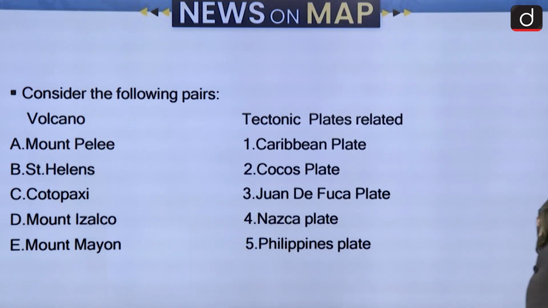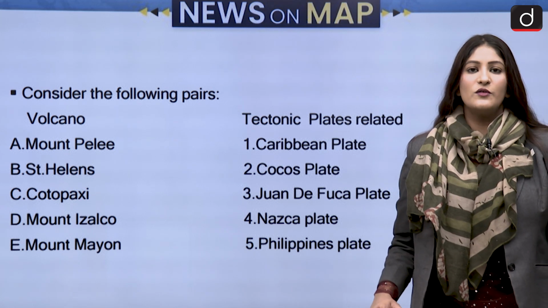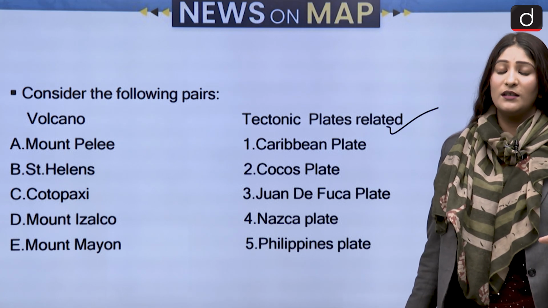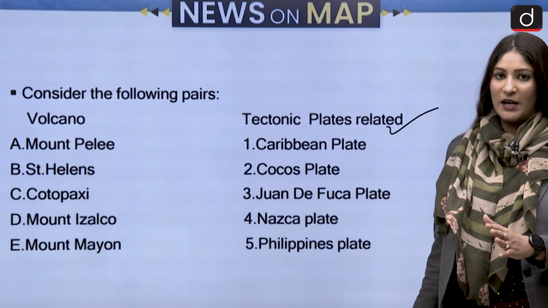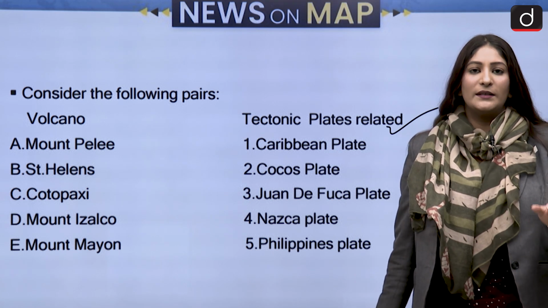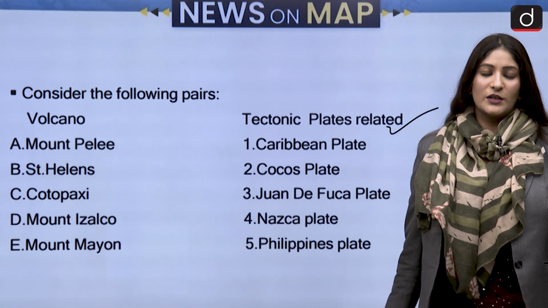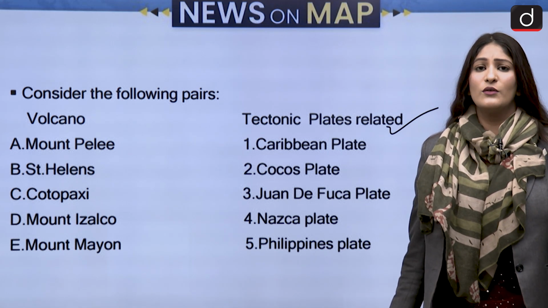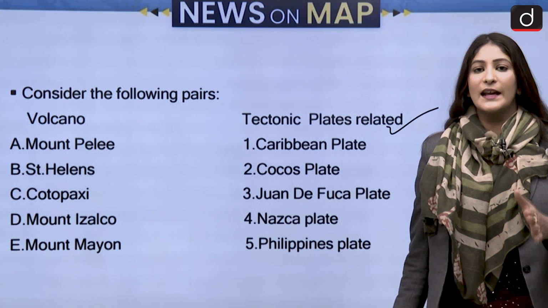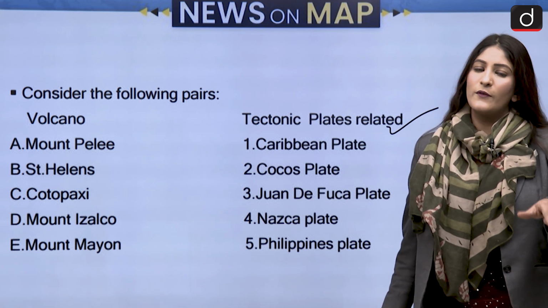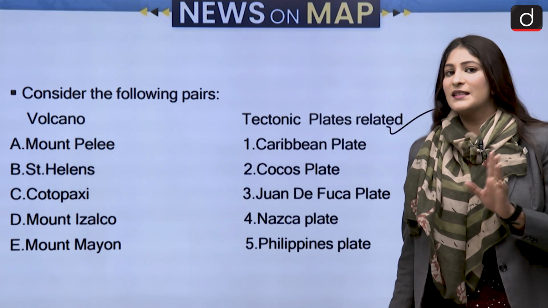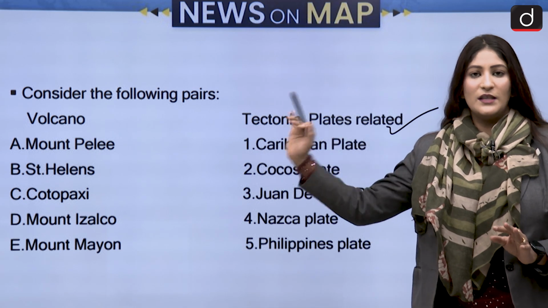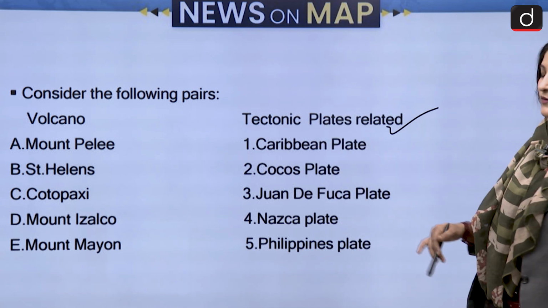Moving ahead to the next set of questions, we have to consider the pairs. We have to match the volcanoes to the tectonic plates they belong to. Tectonic plates are going to be in the news and can be asked in your examination, because of the earthquake in Turkey and Syria. Other than that, in North India, from the Hindu Kush mountains, we had our second earthquake in this region. So of course, tectonic plates might be questioned. So I have tried to include tectonic plates with the volcanoes that we have to see here.